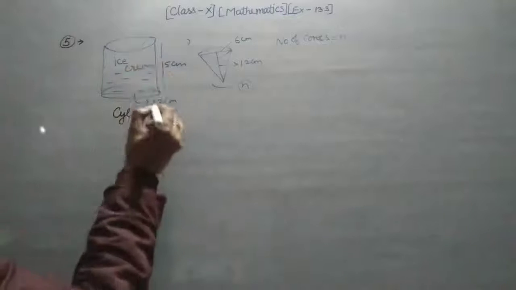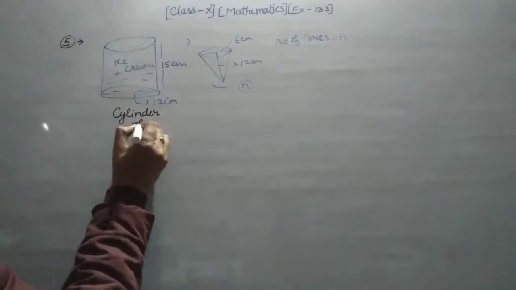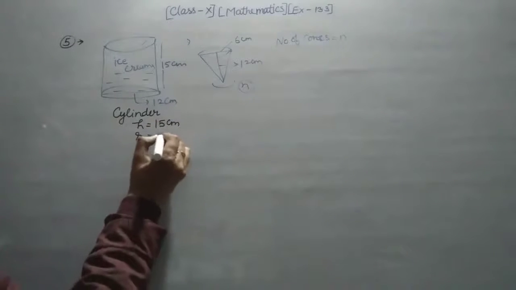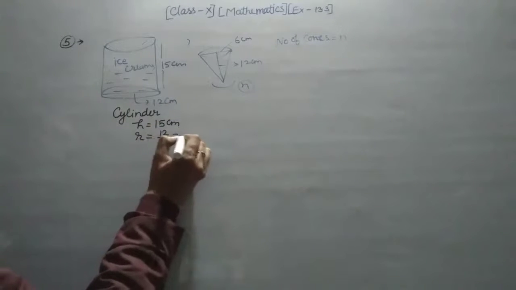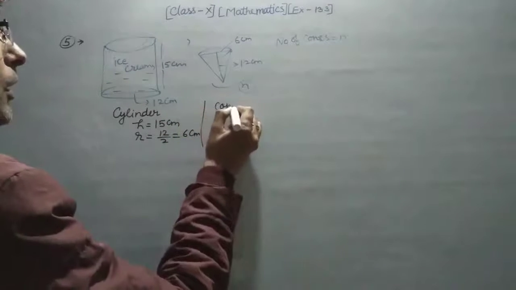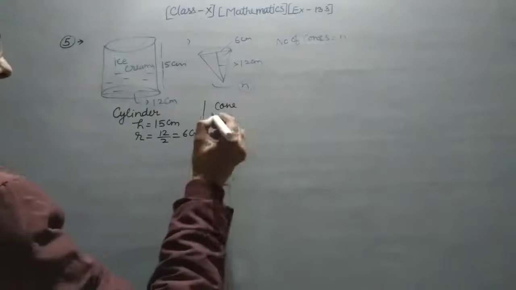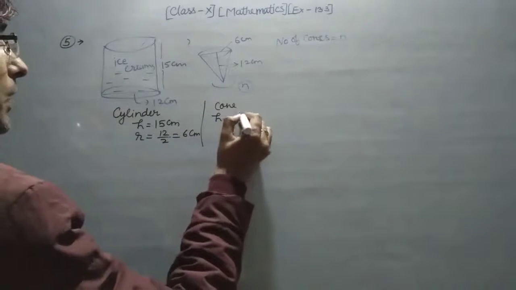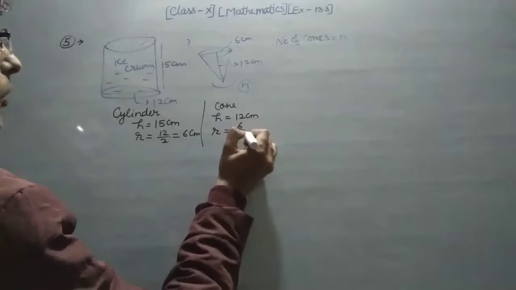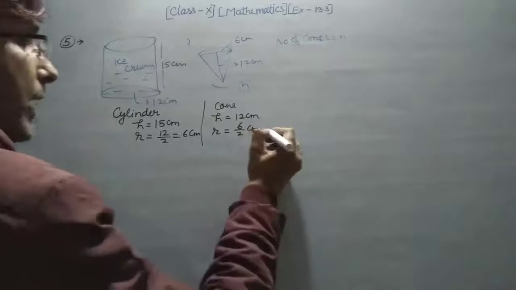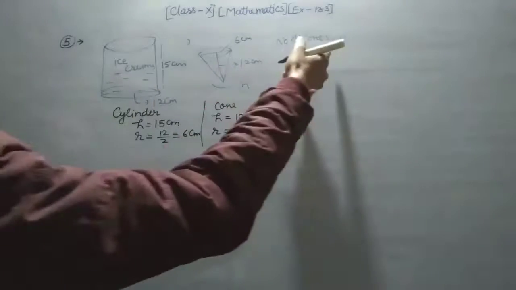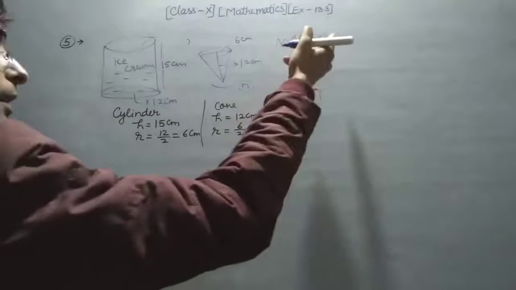The cylinder dimension is: height is equal to 15 centimeter, and radius is equal to 12 upon 2, that means 6 centimeter. And you very well know the shape of a cone: here the height is equal to 12 centimeter, and the radius is equal to 6 upon 2, so that means 3 centimeter. Now the number of cones is n, and you have to find it.